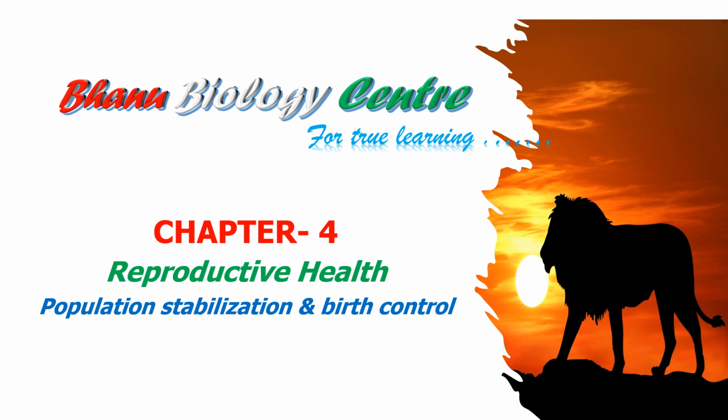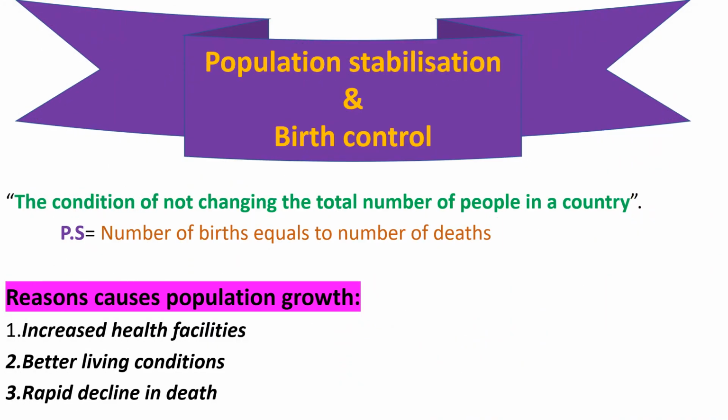In this video, we will talk about population stabilization and birth control. What is population stabilization? The condition of not changing the total number of people in a country. It means there is no change in the number of people existing in a particular nation over a period of time. Simply, we can say that number of births equal to number of deaths is called population stabilization.